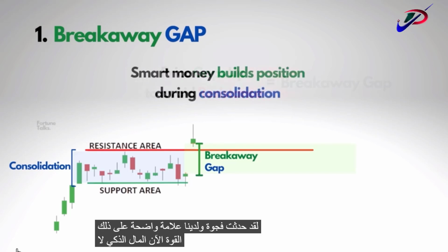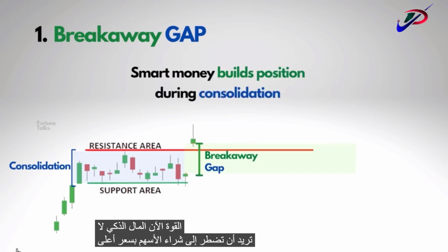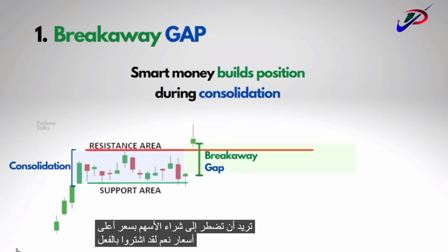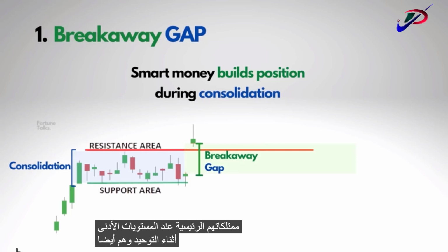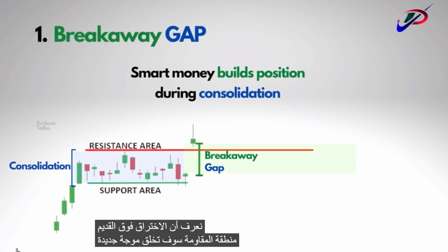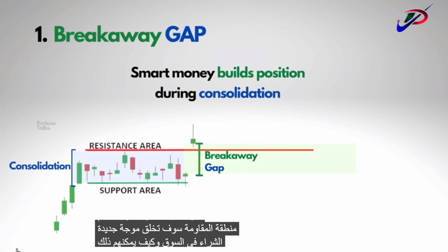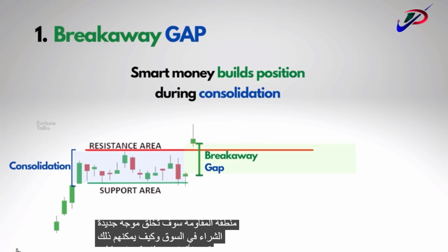Now the smart money does not want to have to buy the stock at higher prices because they have already bought their main holdings at lower levels during the consolidation, and they also know that a breakout above the old resistance area will create a new wave of buying in the market. And how can they be sure about this?